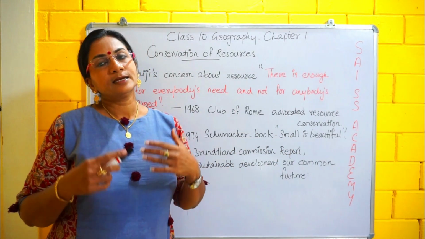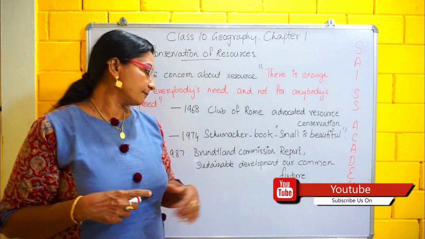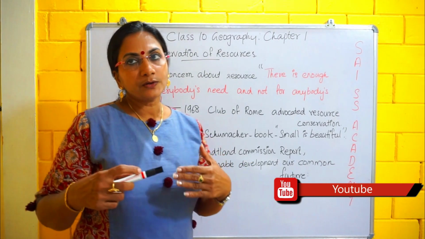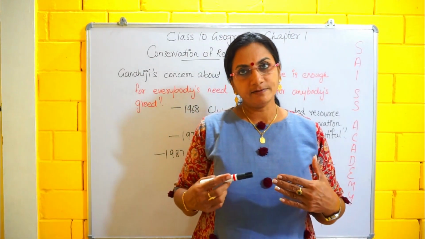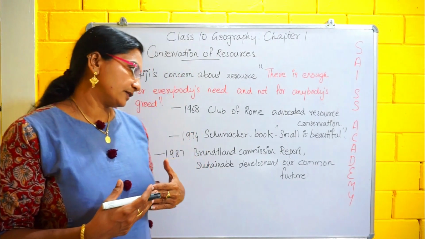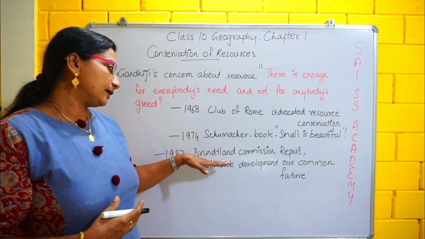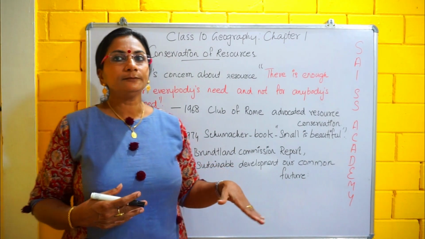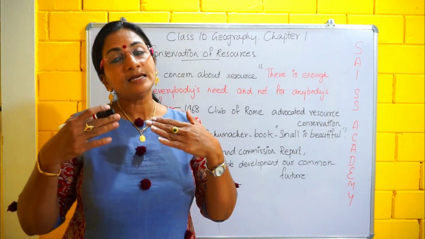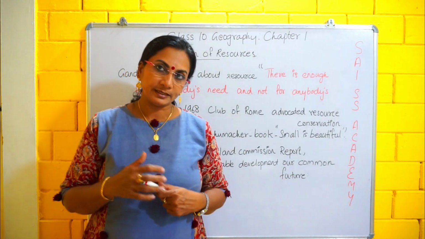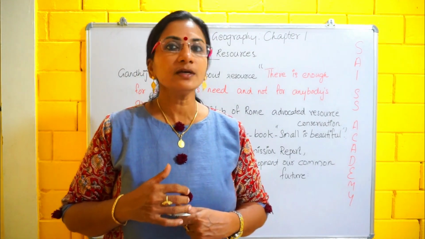And next, in 1987, the Brundtland Commission report introduced the concept of sustainable development and advocated it as the means for resource conservation. So what did the Brundtland Commission report say? It said that sustainable development is the means for resource conservation. These are some of the important measures taken for the conservation of resources.